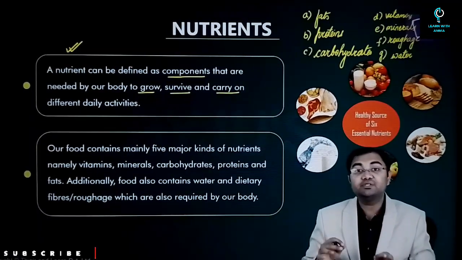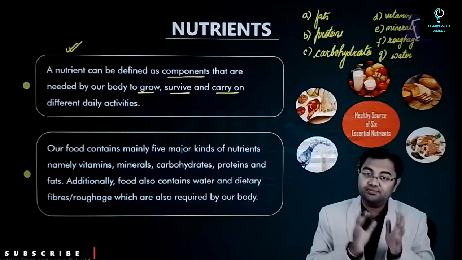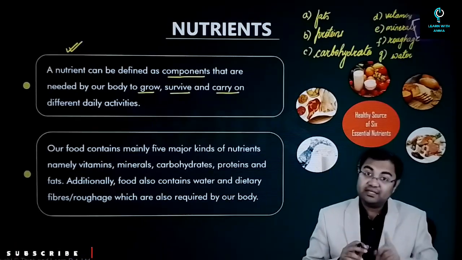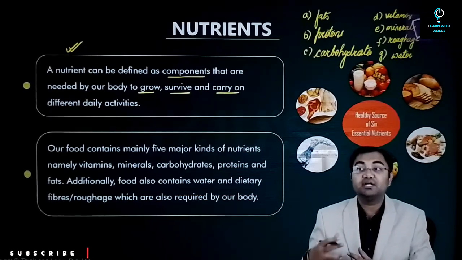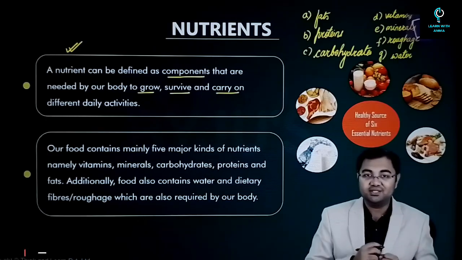Then vitamins would not be called nutrients, because they would be produced in sufficient amount by the body itself. But that doesn't happen. You need certain food, you go for certain vegetables and fruits to get the required amount of vitamins. So that's why vitamins are nutrients.